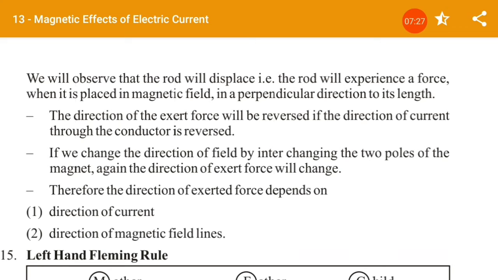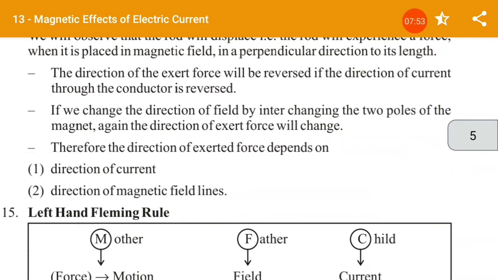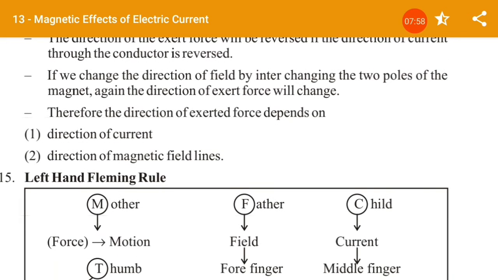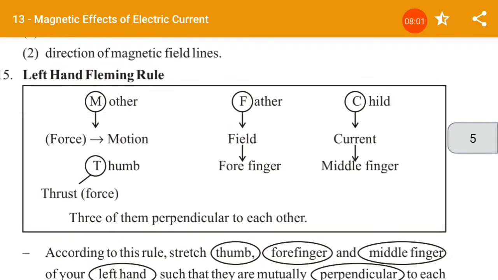The direction of the exerted force will be reversed if we change the direction of the field by interchanging the two poles of the magnet. Therefore, the direction of the exerted force depends on the direction of the current and the direction of the magnetic field. So that also you have to remember. What are the two factors that the force depends on? The direction of current and the direction of magnetic field.